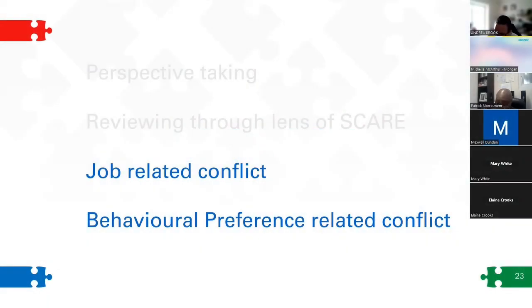When conflict arises, the first step is to seek out the real source of the conflict. So it could be any one of the four categories we've discussed here. It could be perspective taking, it could be the scarce resources, the social domains, it could be job related, it could be preference related.